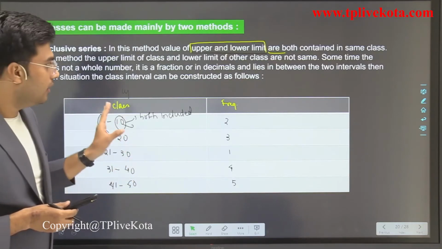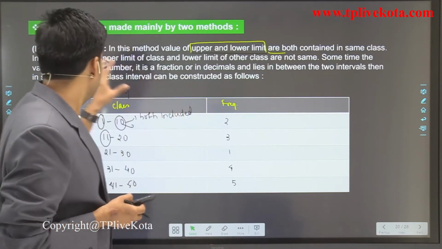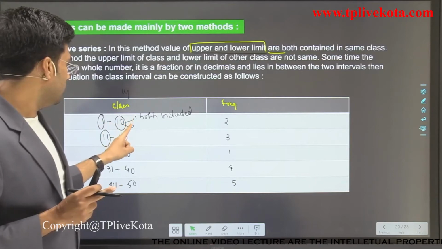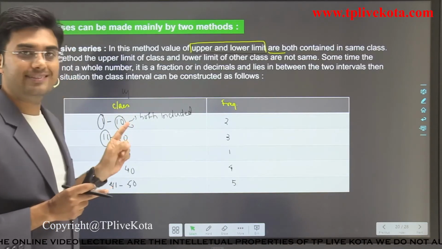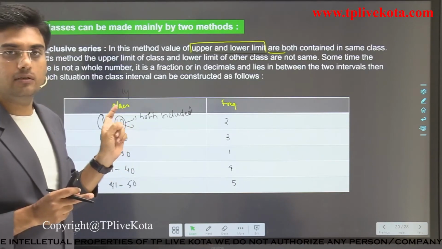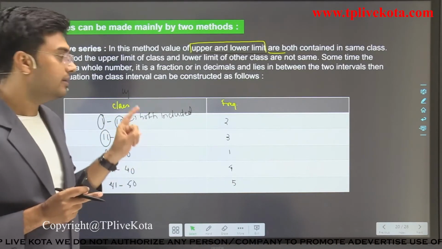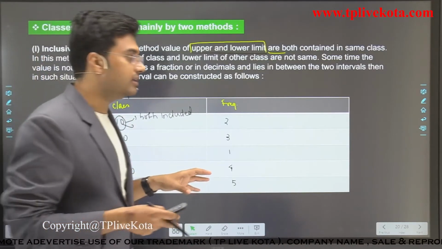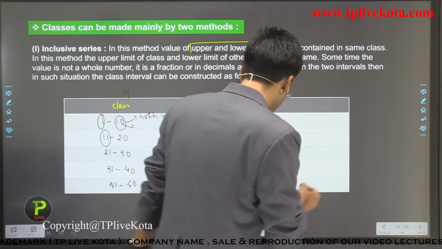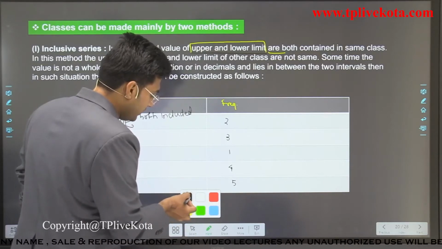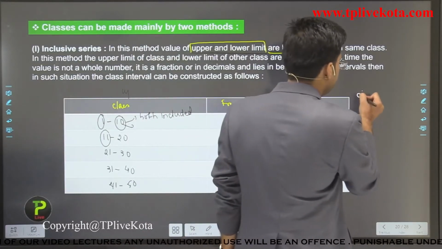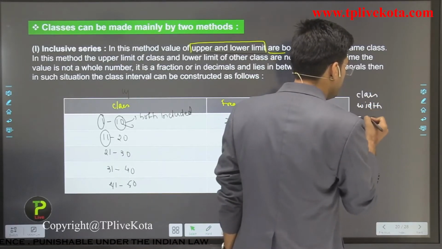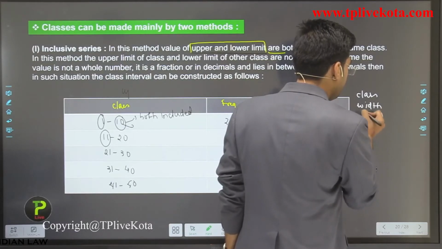So this is the discrete frequency distribution. Clear? Students, I hope you understand this inclusive series. The main point is that upper limit and lower limit are both included. Sometimes in the examination it is directly asked in which class the upper limit and lower limit are included. It is the inclusive series. So if we have an inclusive series, what is the class width? In this case, class width is equal to upper limit minus lower limit plus 1.